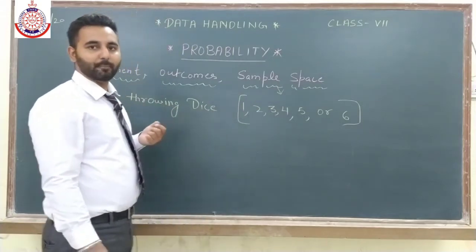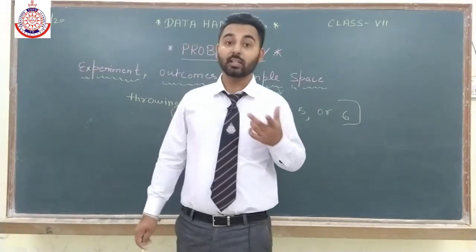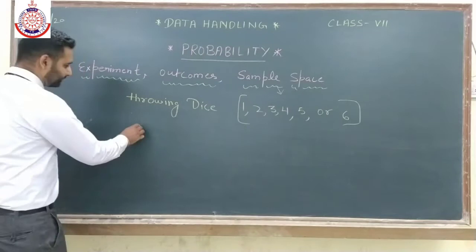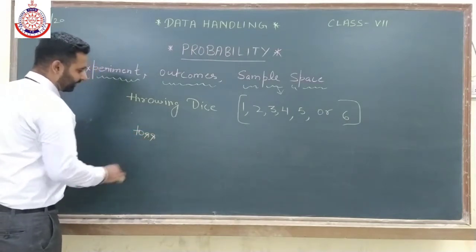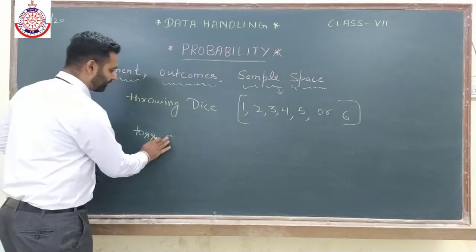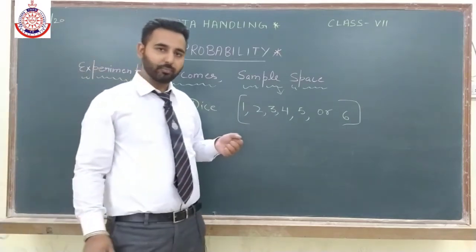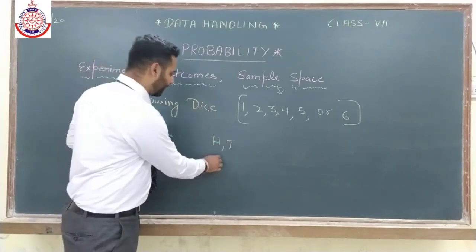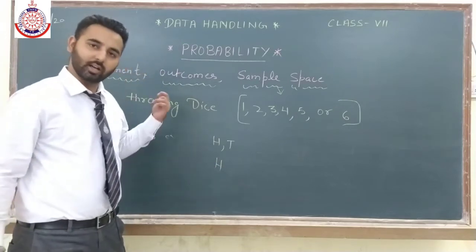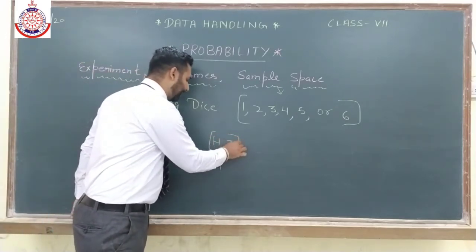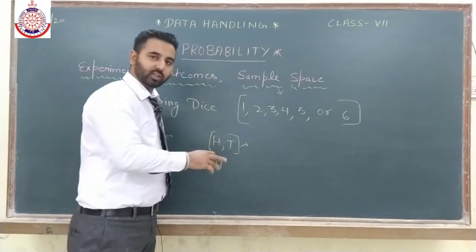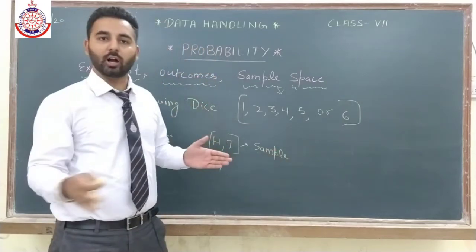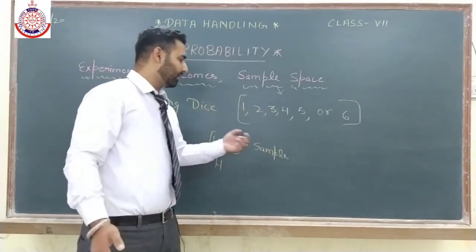Let us take one more example. For example, before starting a cricket match, we toss. Fine. So the toss of a coin is an experiment here. I can get head or tail. For example, I got head. So head is the outcome here, and head and tail are the possible outcomes. Both are possible. That is the sample space, meaning all total outcomes which are possible.